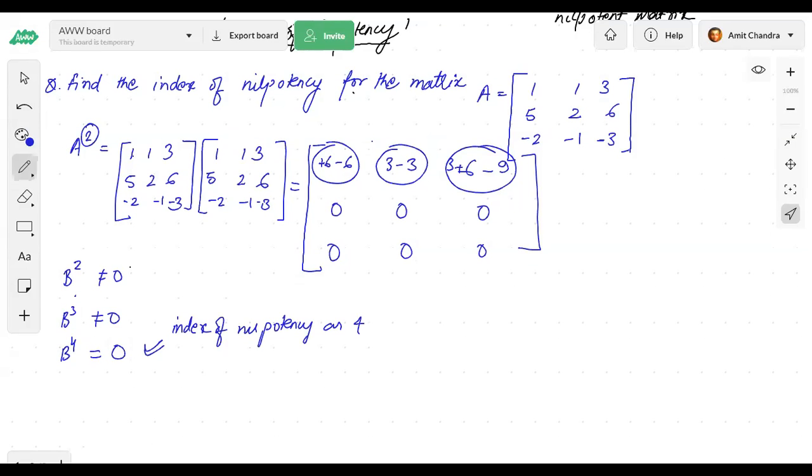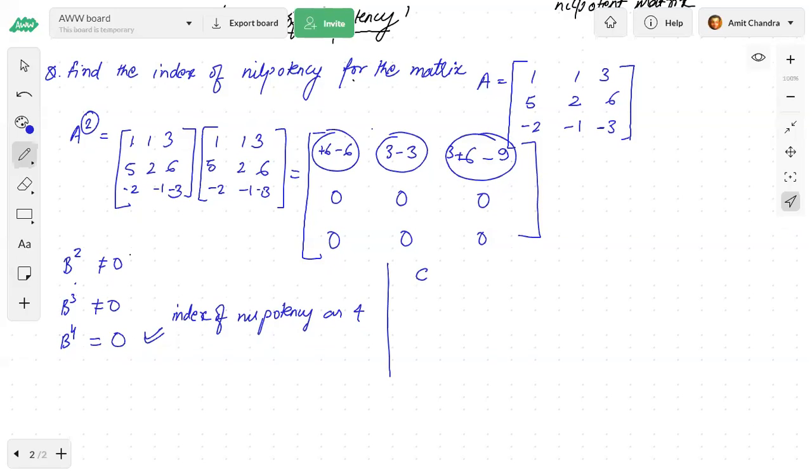Suppose there is a matrix C and they are asking you to find whether C is nilpotent or not. C square is not equal to 0, right? Then I will take C to the power 3. C to the power 3 is coming out to be 0. So then the index of nilpotency will become 3. Okay, everybody understood?